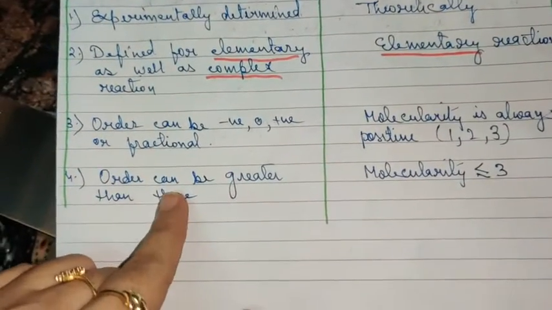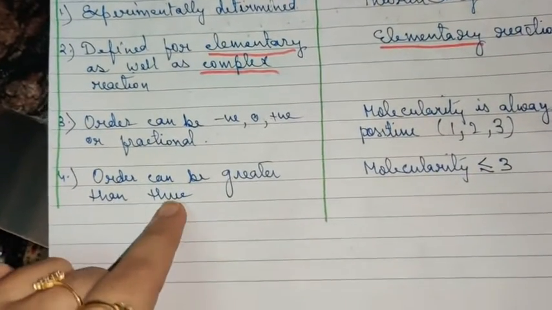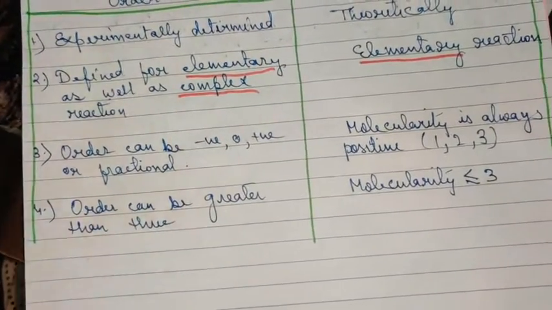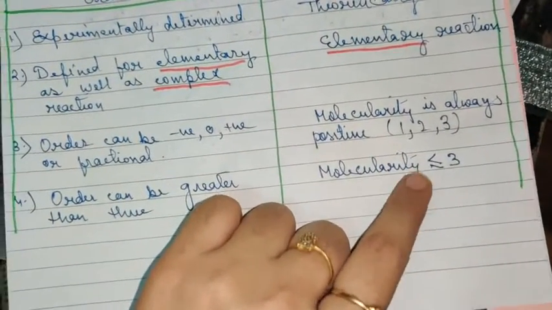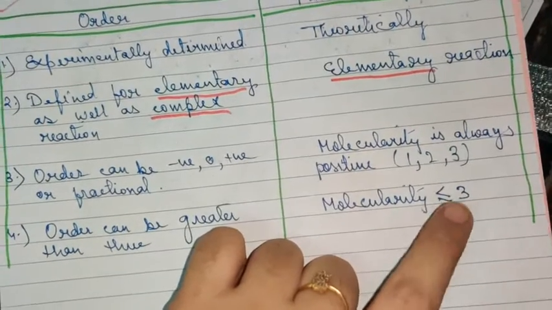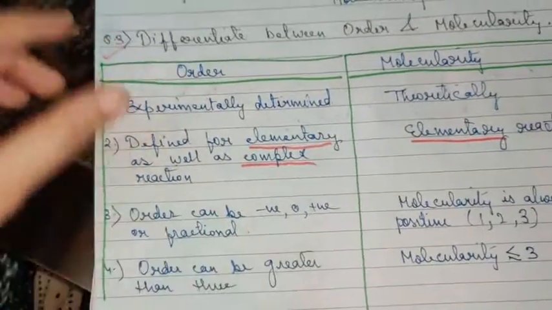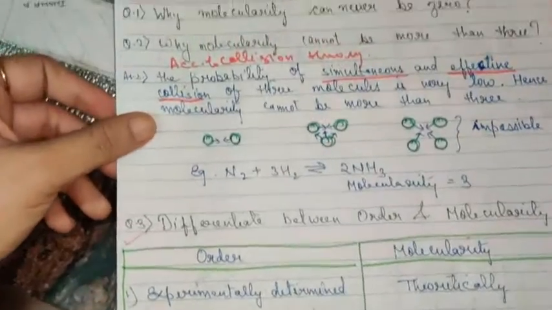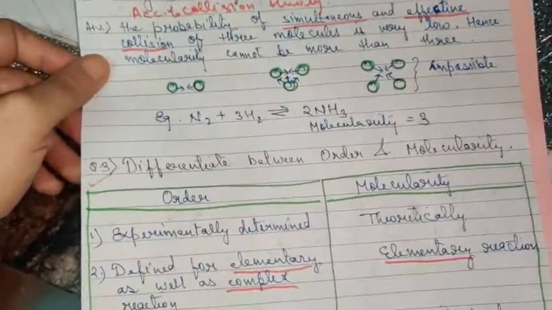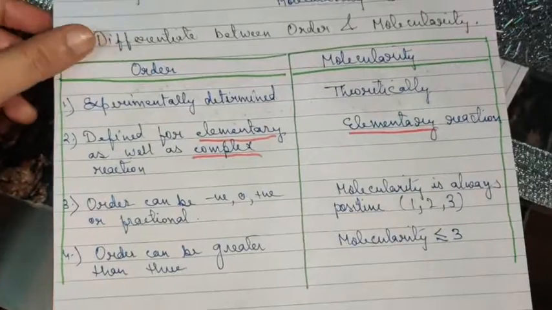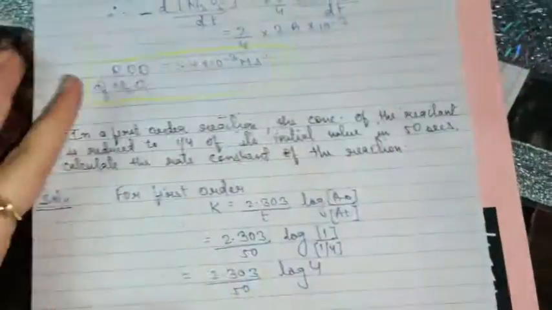Then you can see here order can be greater than 3. Obviously it can be 3, 4, 5, 6, there is no limitation. But molecularity can either be equal to or less than 3. I hope this is clear to you. So this was just a revision of the topics that you have done in the previous sessions. And these are the proper notes you can jot down in your notebook because these are important questions also.